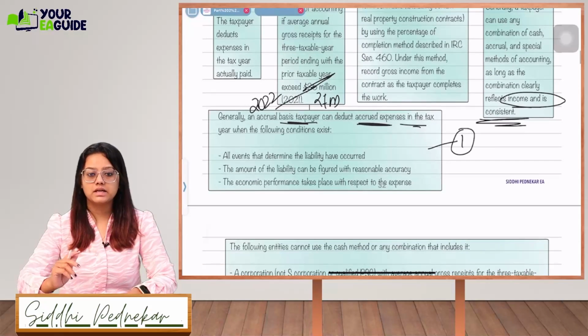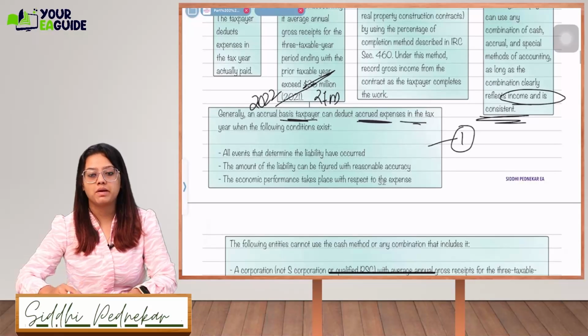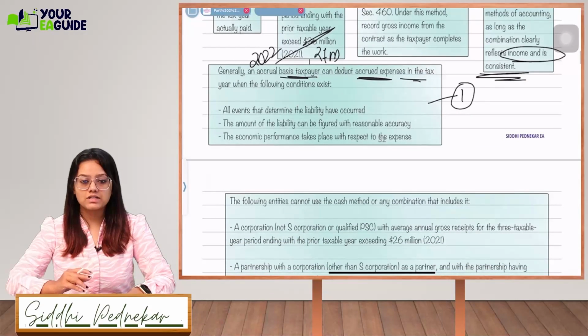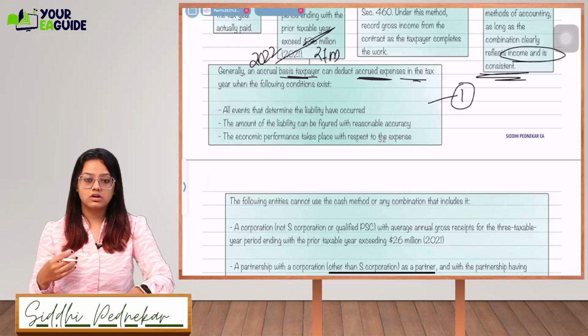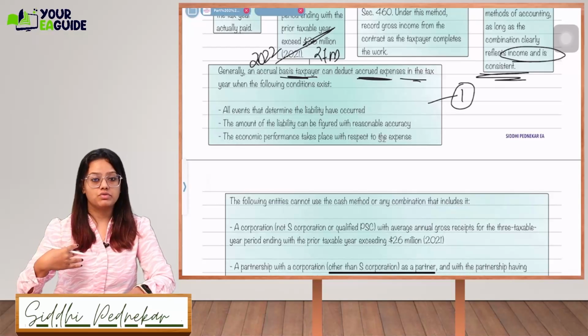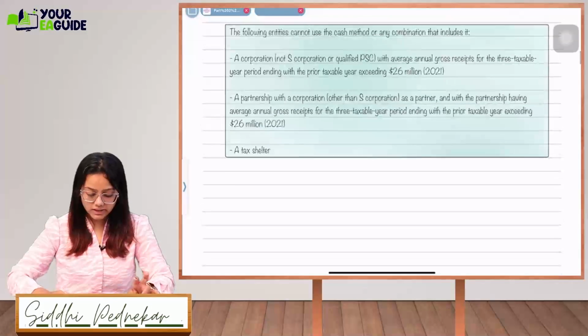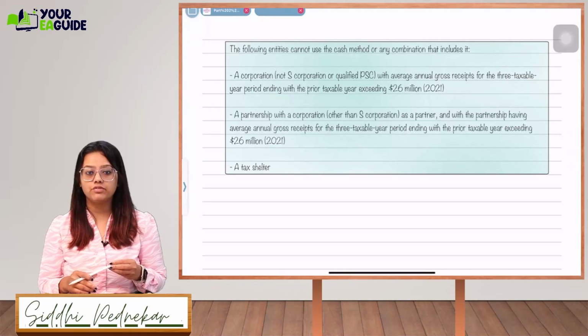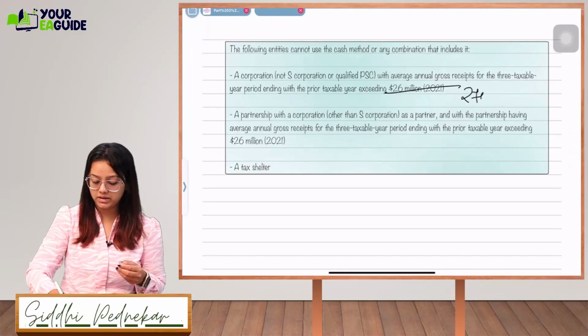Next, economic performance takes place with respect to expenses. Economic performance has already taken place, meaning you have received the services with respect to the expenses.